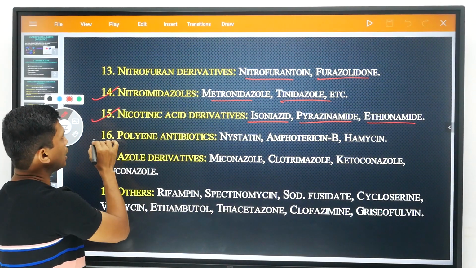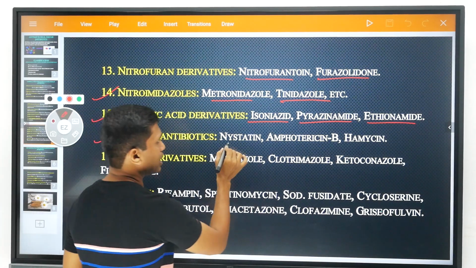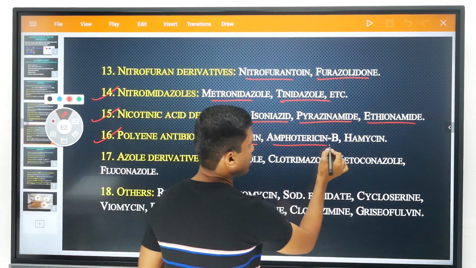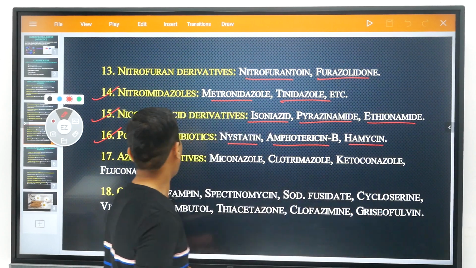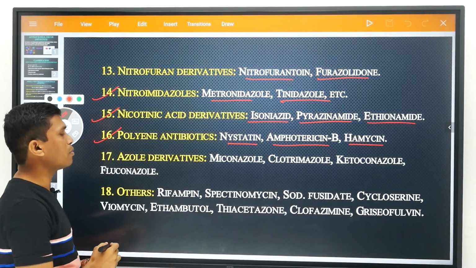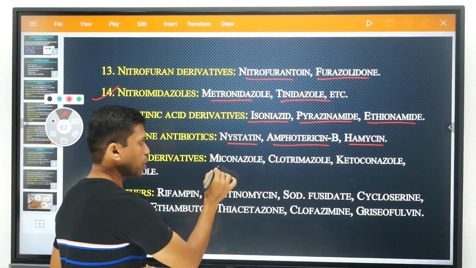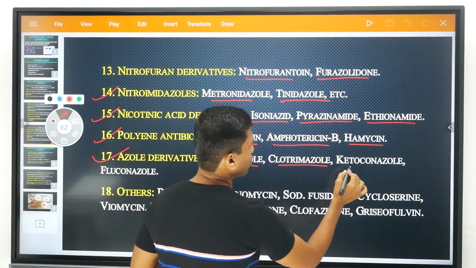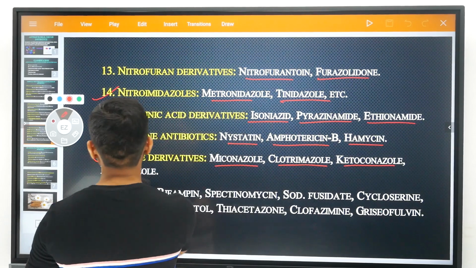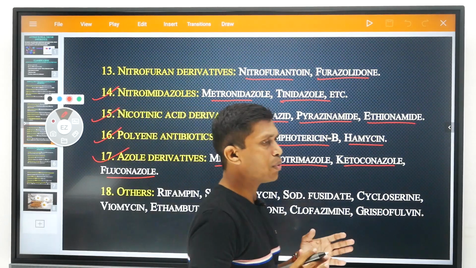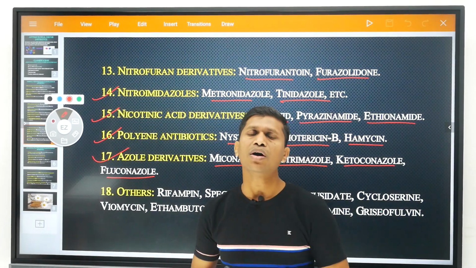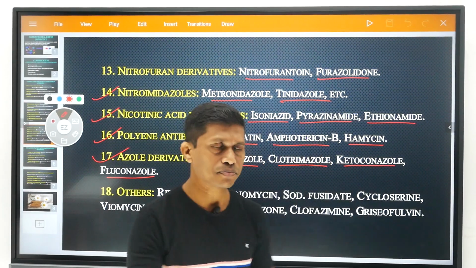Then polyene antibiotics are nystatin, amphotericin B and hamycin. As well, dear friends, another type is azole derivatives, which contain miconazole, clotrimazole, ketoconazole and fluconazole. This is the one category which is used for the treatment of fungal infection.